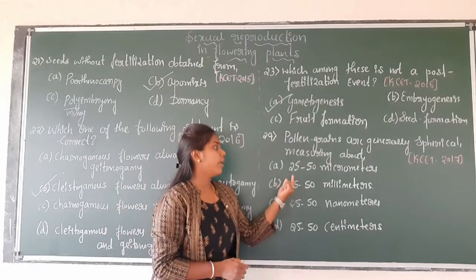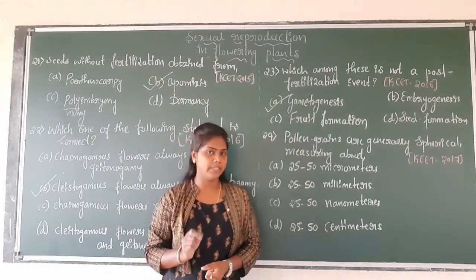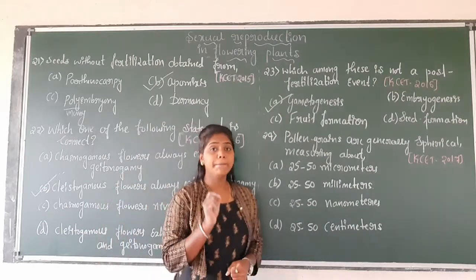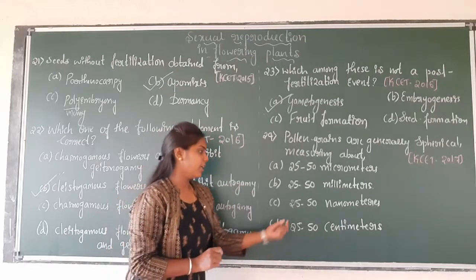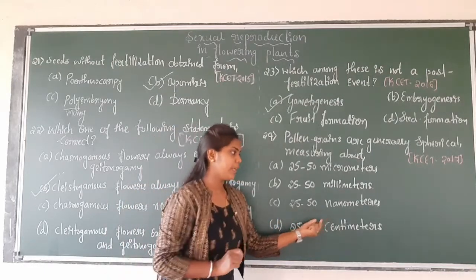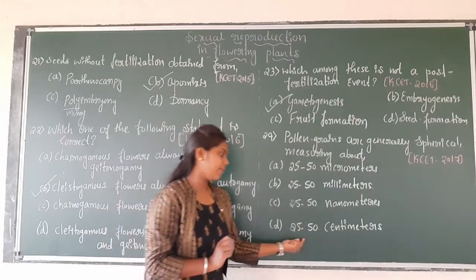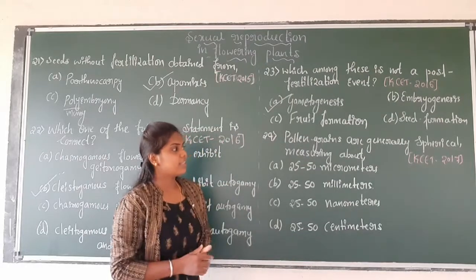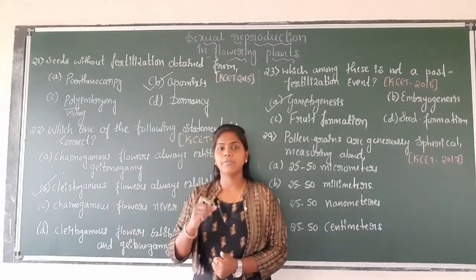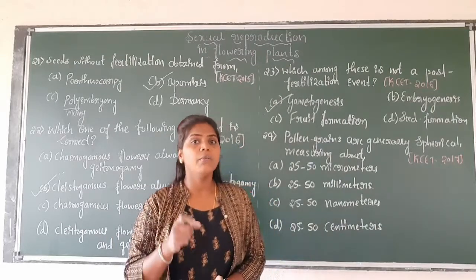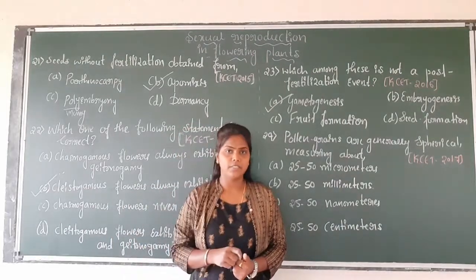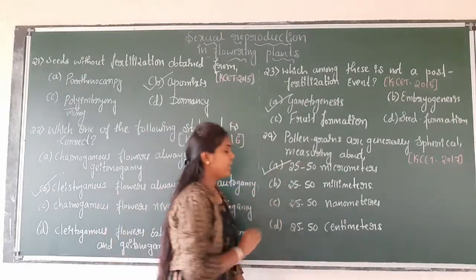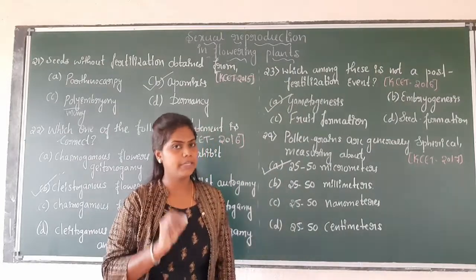Option A is 25 to 50 micrometer. The second option is 25 to 50 millimeter. Option C is 25 to 50 nanometers. Option D is 25 to 50 centimeters. Okay, so here, pollen grains: the size of the pollen grains is measured with the help of micrometers. So here the correct answer is option A, 25 to 50 micrometer.